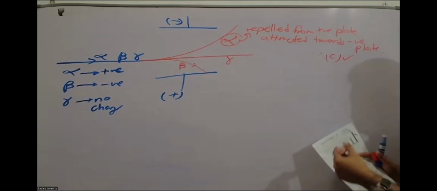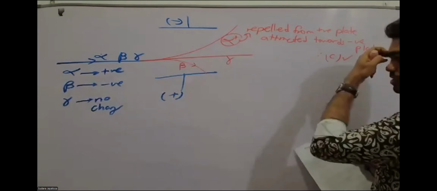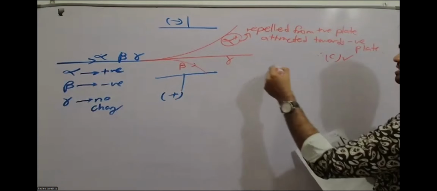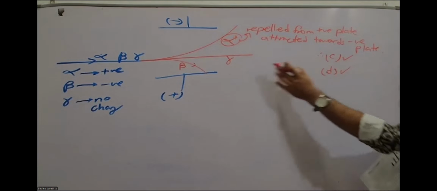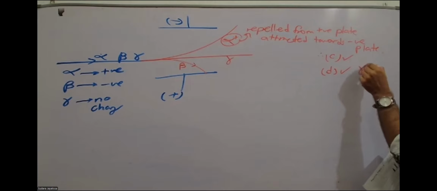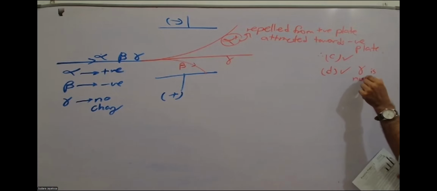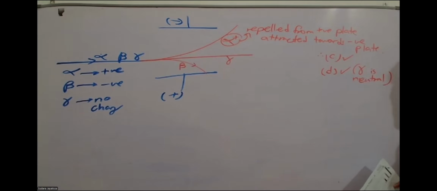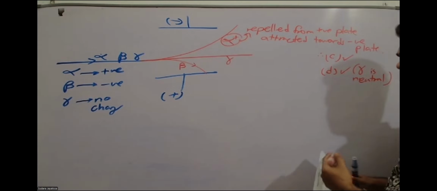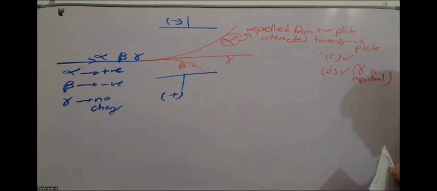So beta is not attracted. That is true. It is not attracting towards any of the fields. You can say D is also correct because, sorry, not beta, gamma. You can say gamma is neutral. That is the reason. So like that you can decide B and D, C and D are correct. So what about our A and B?